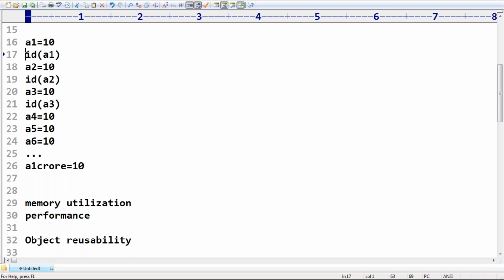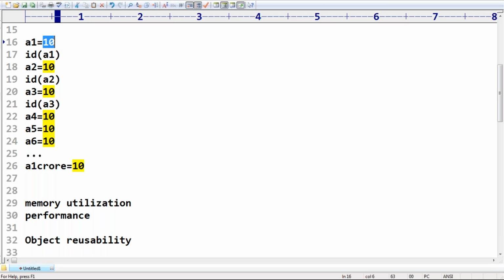Remember that. Someone may ask how Python can decide the same object type. Python is aware that 10 is of int type, and the content of this integer object is 10.